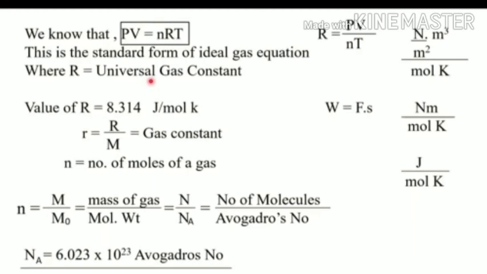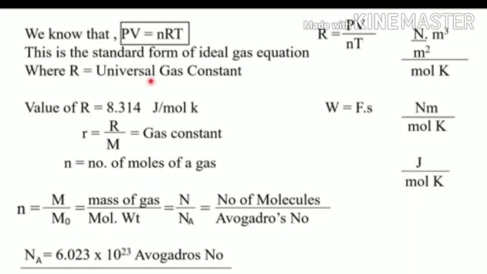From this ideal gas equation, PV is equal to nRT, we get R is equal to PV divided by nT. Therefore, the unit of R can be explained from this formula. R is equal to PV divided by nT.